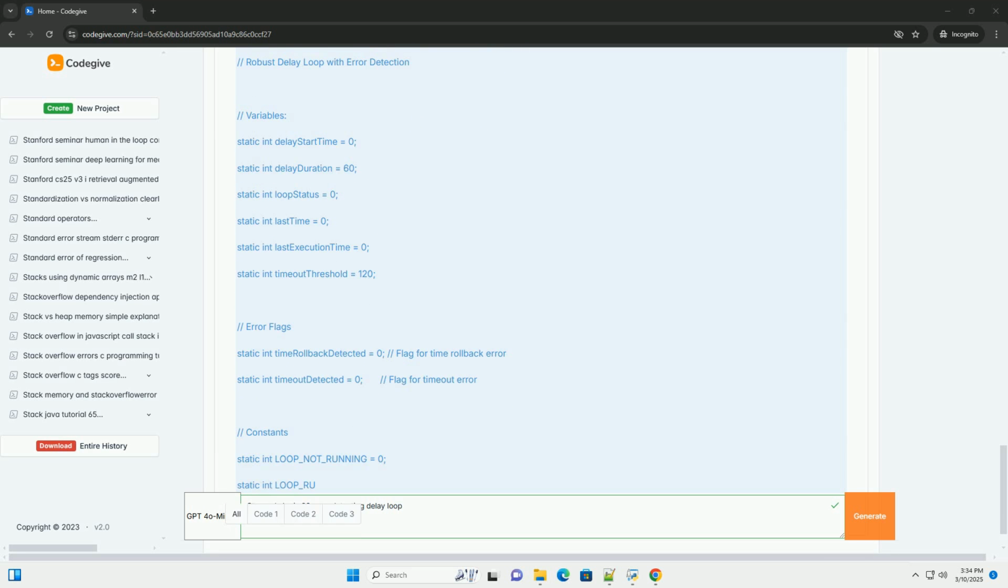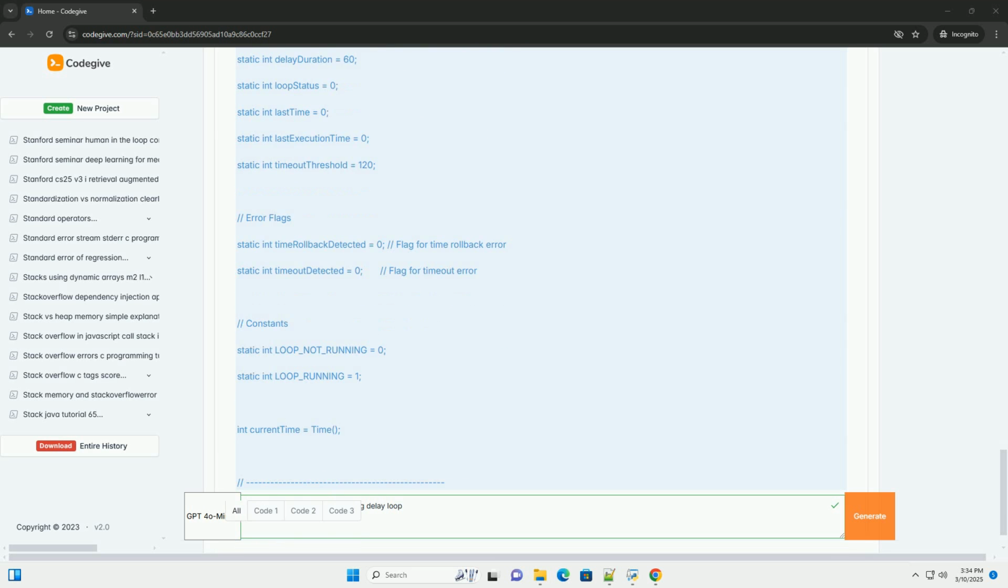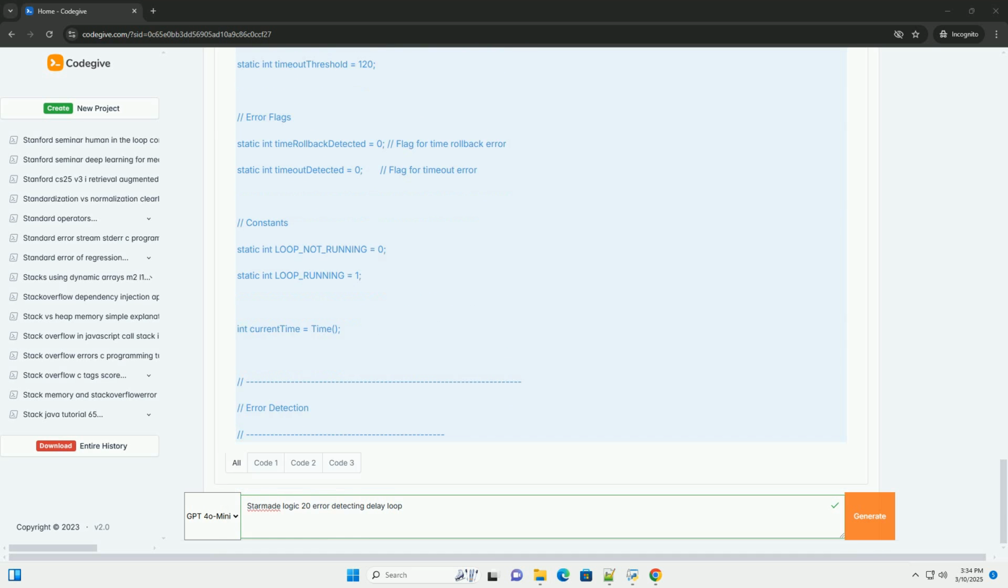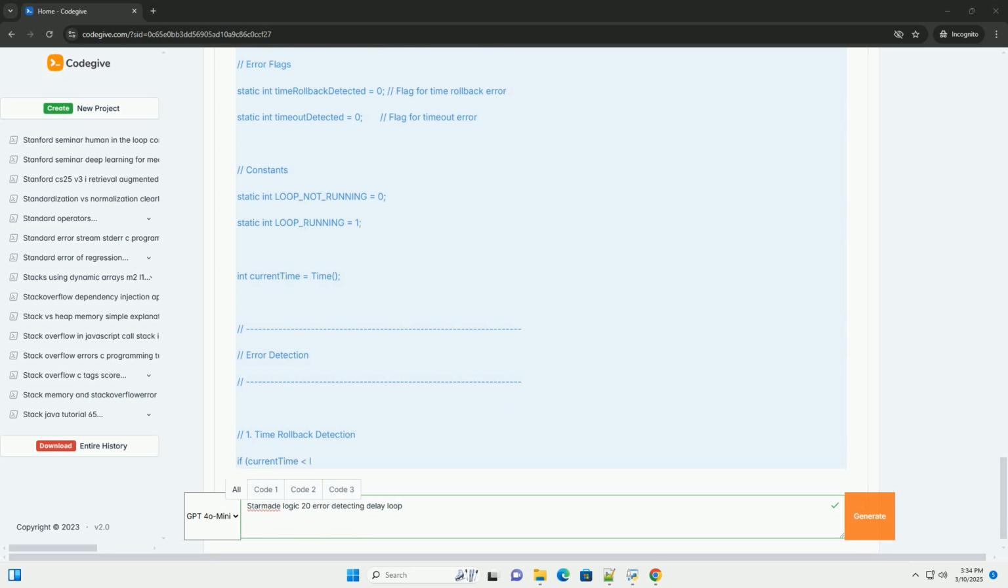Explanation. 1. Variables. delay_start_time stores the game tick number when the delay started. delay_duration stores the desired length of the delay in ticks. loop_status tracks whether the delay loop is actively running. current_time stores the current game time, acquired from time. 2. time is the fundamental function. It returns the current game tick. You rely on this to measure elapsed time.